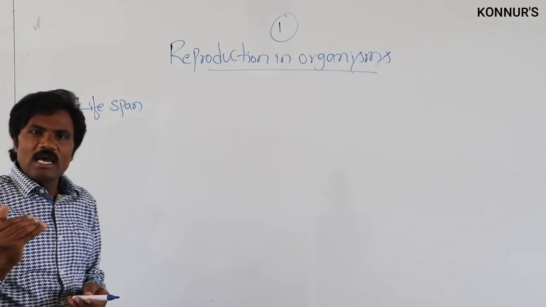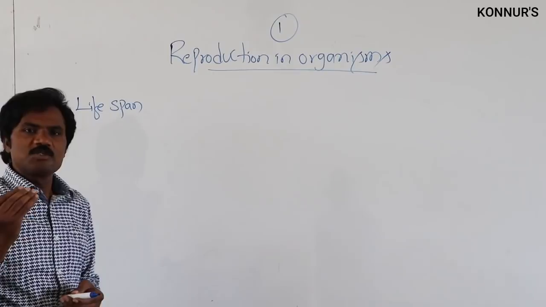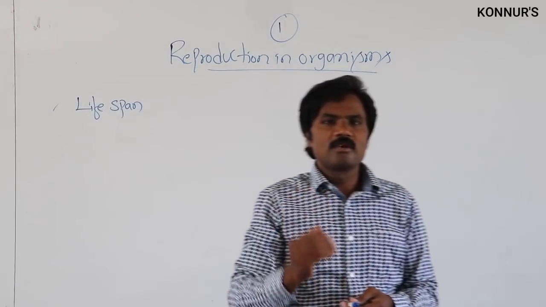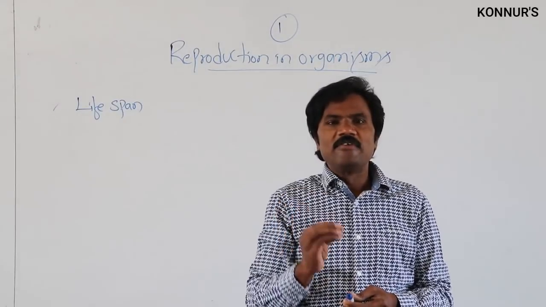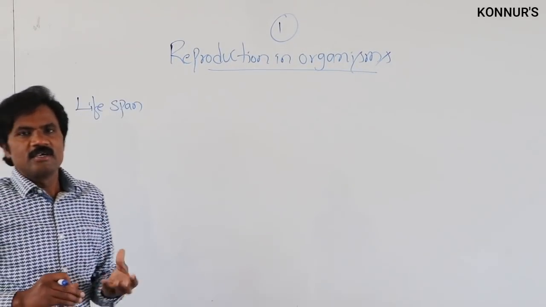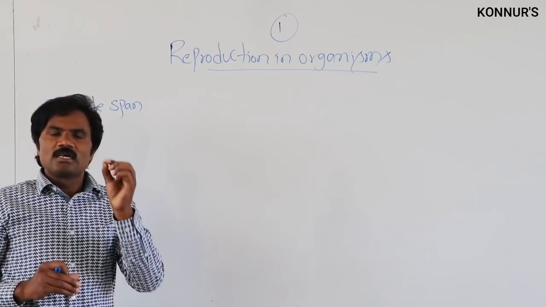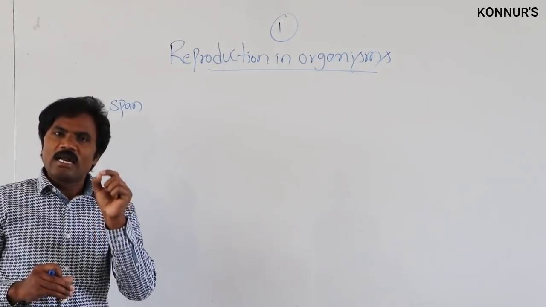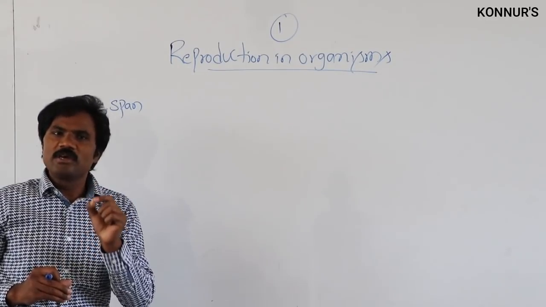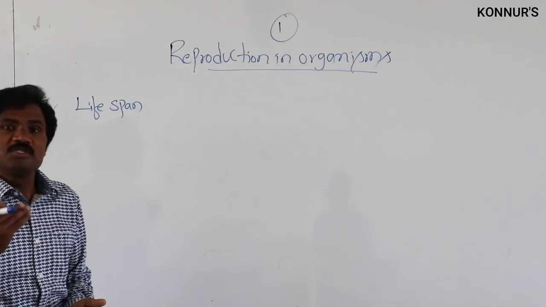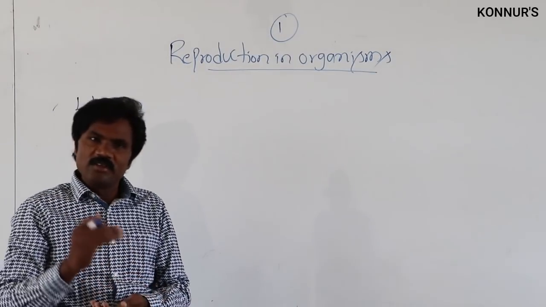What is lifespan? What are the stages present in a lifespan? We can study that here very briefly. Lifespan means the survival of an organism from birth to natural death. That is what we call lifespan. Then, how many stages are present in this lifespan?